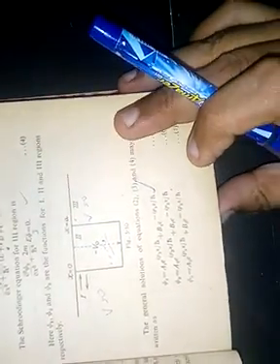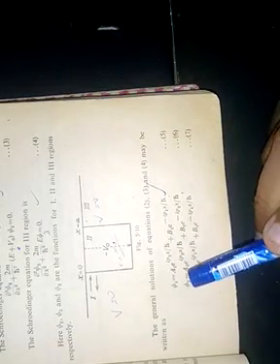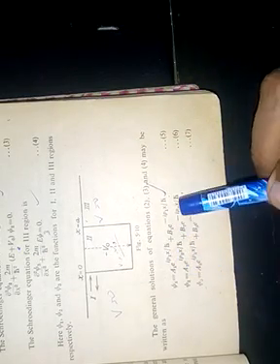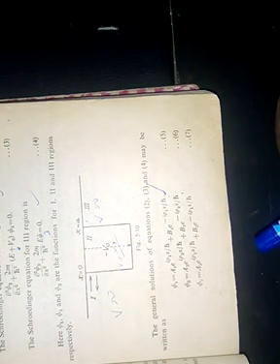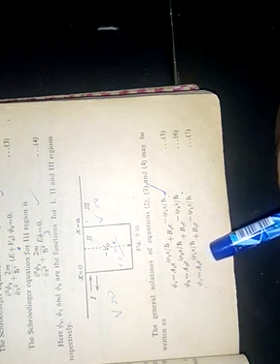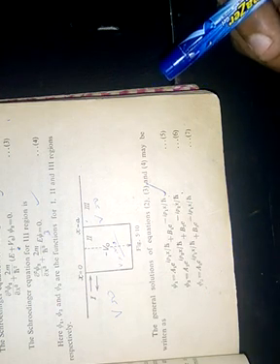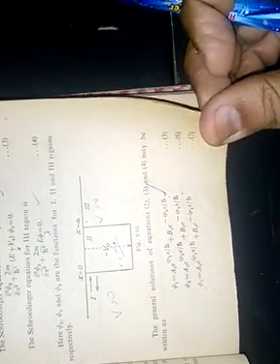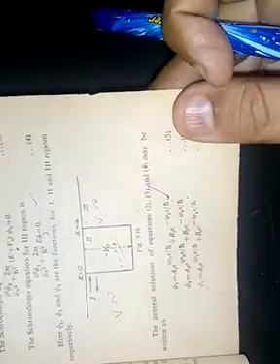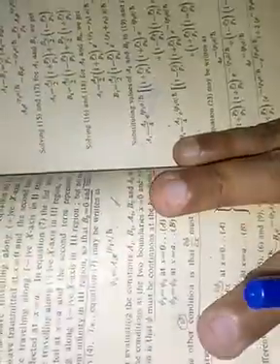Now the general solution of these equations will be psi 1 equal to a1 e raised to power iota p1x upon h cross plus b1 e raised to minus iota p1x upon h cross, psi 2 equal to a2 e raised to power iota p2x upon h cross plus b2 e raised to power minus iota p2x upon h cross, and psi 3 equal to a3 e raised to power iota p1x upon h cross plus b3 e raised to power minus iota p1x upon h cross.